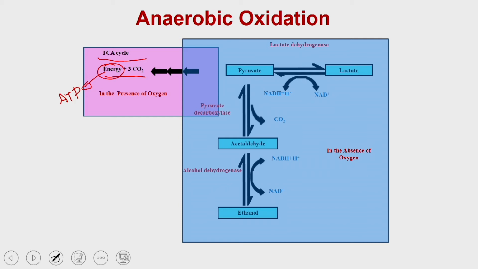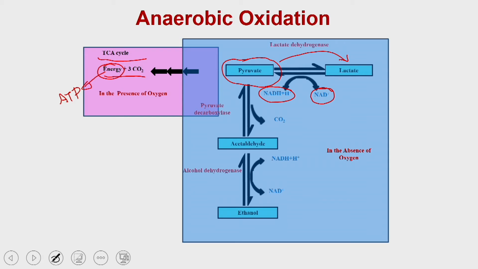But once oxygen is not present, the pyruvate generated from glycolysis is channelized into 2 different pathways. In one pathway, it is converted into lactate, and in this process the NADH generated by the cell is utilized to generate NAD plus. In the other pathway, it utilizes 2 enzymes, one called pyruvate decarboxylase and the other alcohol dehydrogenase.